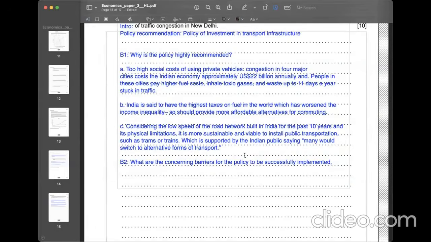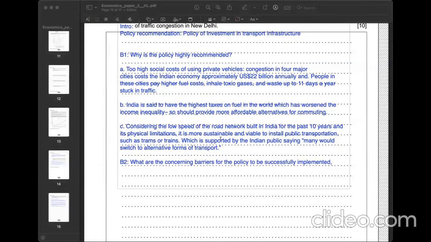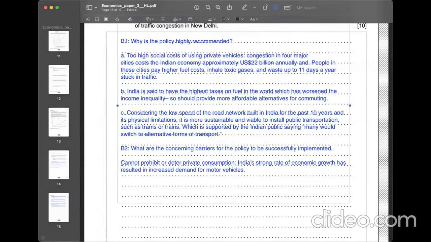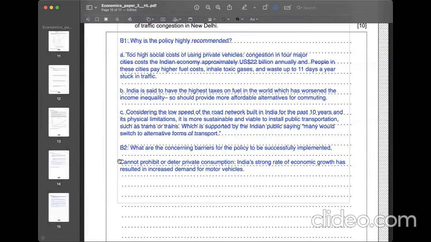Following that, I'm going to be objective. Therefore, I want to admit that there are some concerning barriers for the policy to be successfully implemented. The first reason I am worried is that the Indian government cannot really prohibit or somehow restrict the consumption.